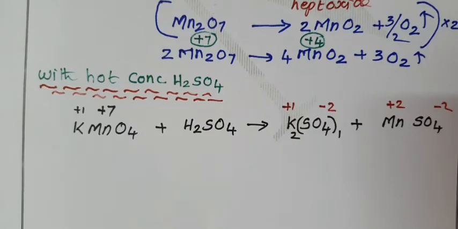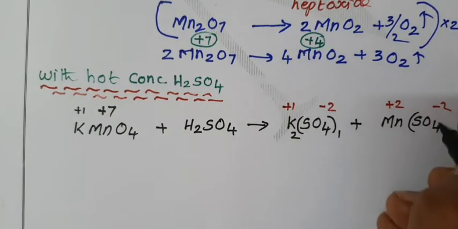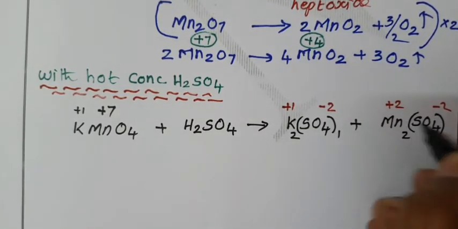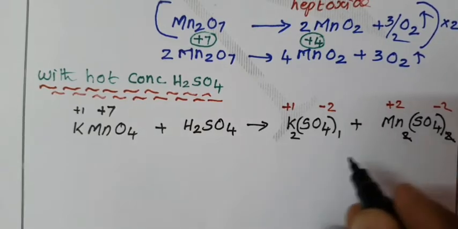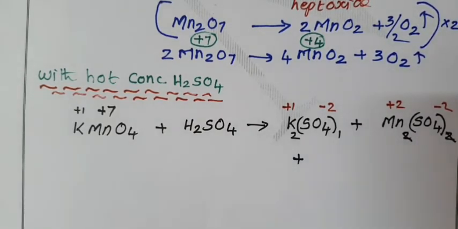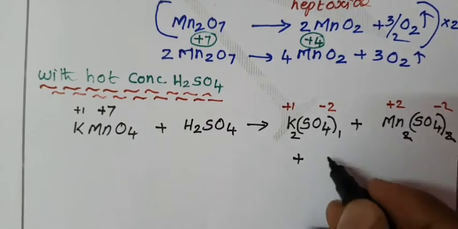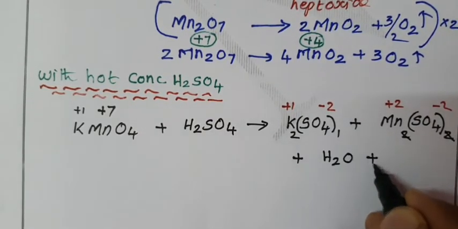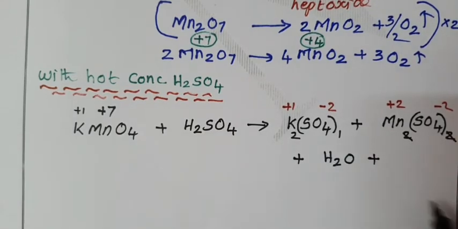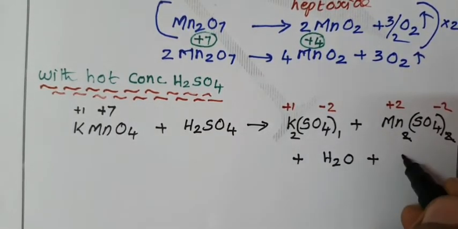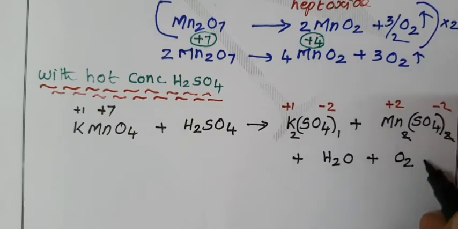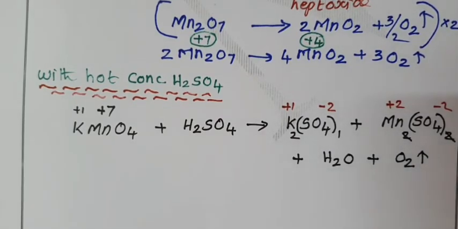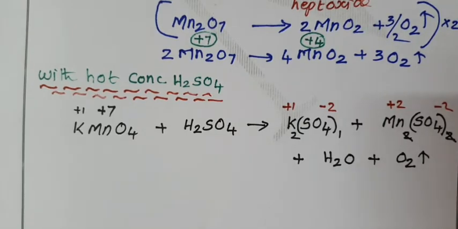When you cross the oxidation state, the 2 here and the 2 there get cancelled, plus loss of water molecule. Acidified potassium permanganate is a powerful oxidizing agent, therefore it will liberate oxygen.